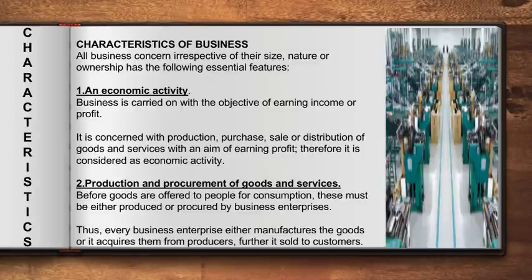So, they are saying the second characteristic of a business is that either it should make the goods and sell it to the customers, or it can buy the goods from somebody else and then sell it to the customers. Both ways a business can work. Either it makes its own product and sells it, or it can buy a ready made product from someone and sell it to the customers.